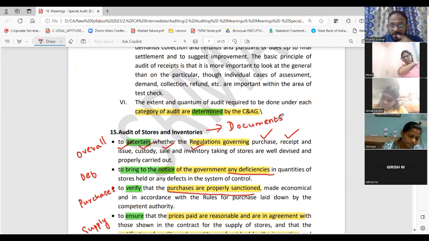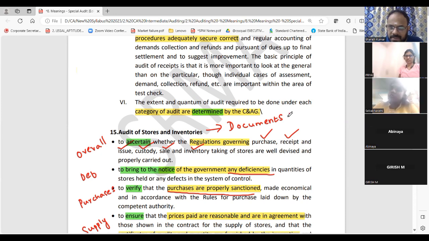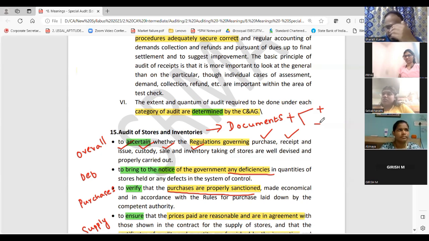I'm telling you common points. I'm not telling you individually. Inventory, whatever documents we have, remember that. And when you say documents, you will say plus and minus. What is plus and minus? What and all is good, what and all is deficient. Deficient, whether it is properly done, properly evaluated or not. Like that, if you write the story, then it is easy.